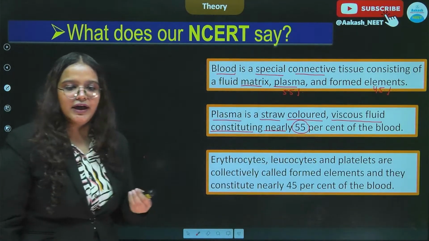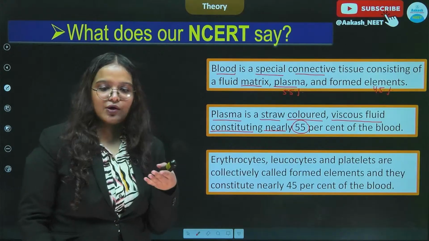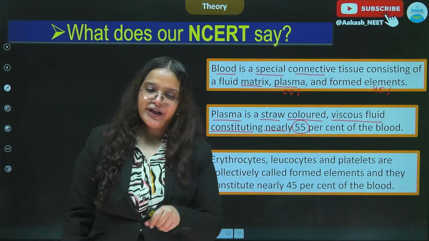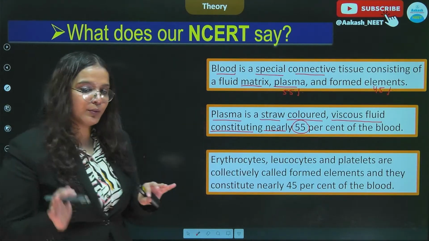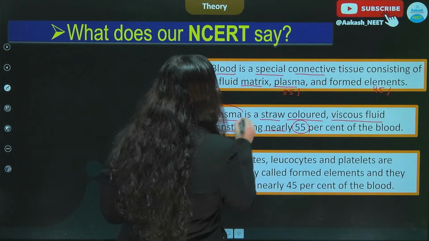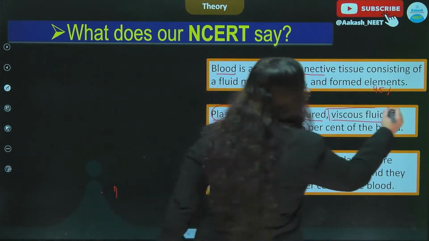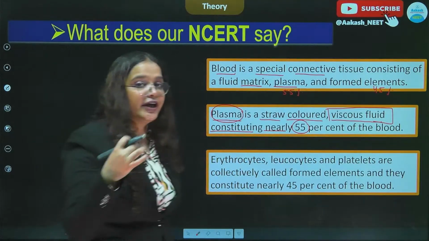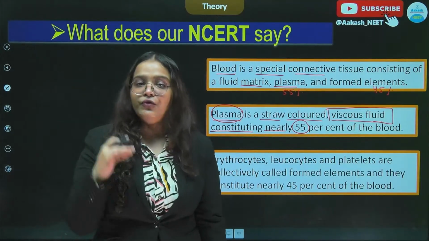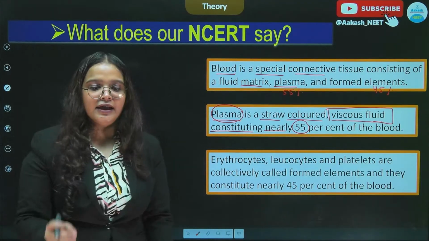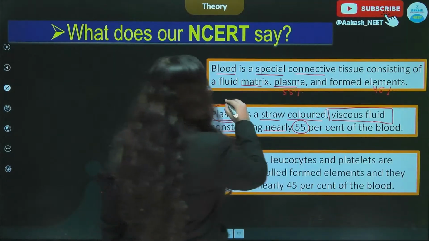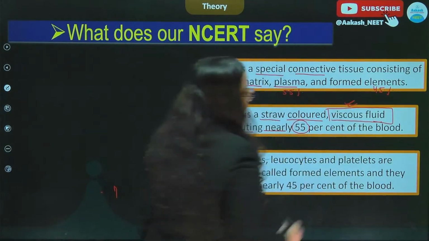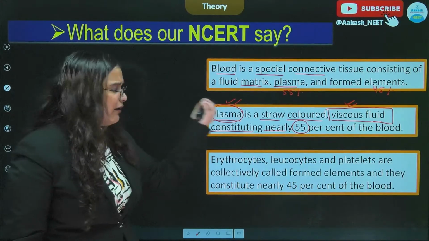of the blood. I can see Mubarak Ansari has commented viscous fluid. You are very correctly stating, Mubarak Ansari, that plasma is indeed a viscous fluid, and this is how you should be very vigilant about the words that have been given in the NCERT to explain any given substance.